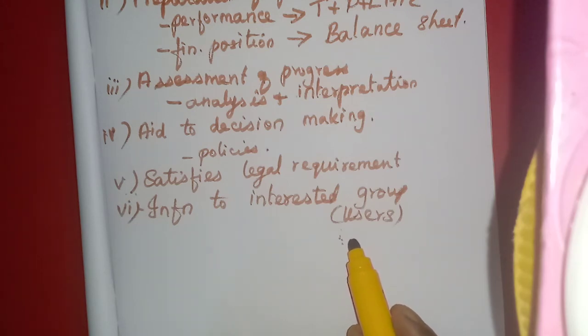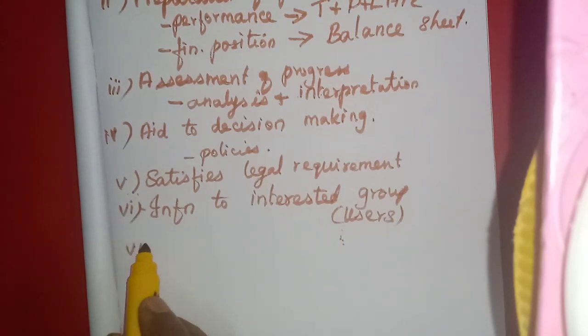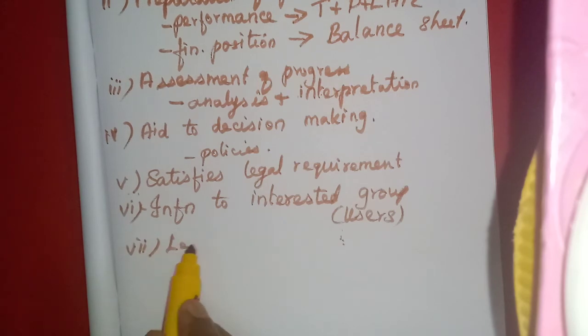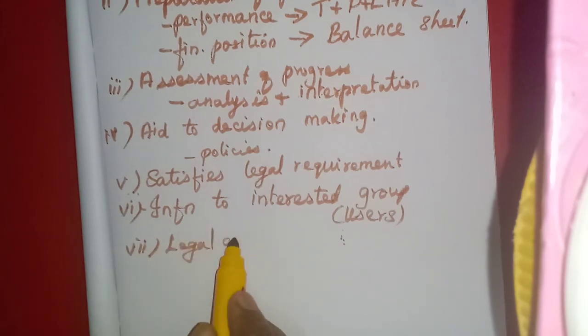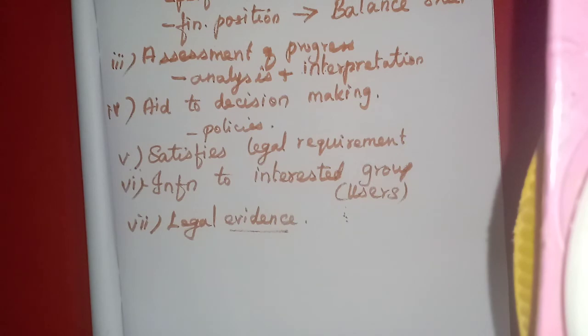For all these people, information is given for their various purposes. Then this is considered as legal evidence. If there is any dispute in the court of law, the court will ask for the financial statements as legal evidence.